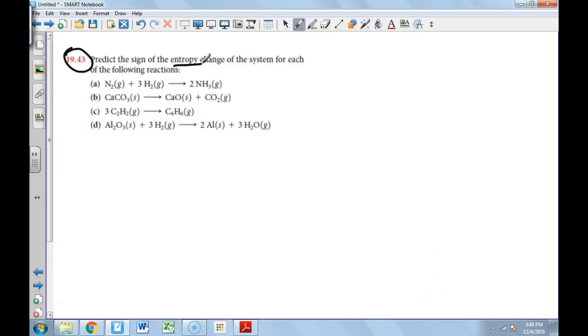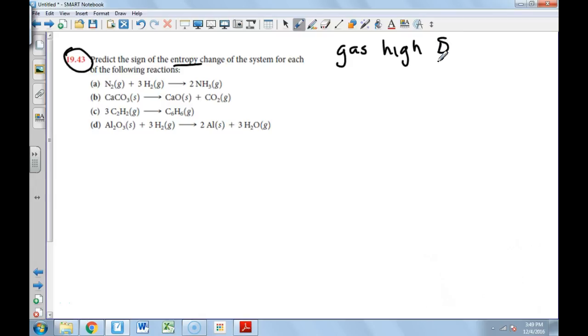Remember, entropy is the randomness of a molecule, or the randomness of a group of molecules. The more random something is, the more it's bouncing around, the more it's being crazy, the more likely it's going to have a higher entropy. Now, we can make some assumptions about entropy in that gases have high entropy. I'm going to say that by saying have a high S. S is the symbol for entropy.